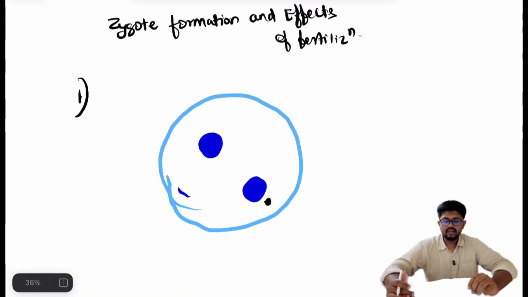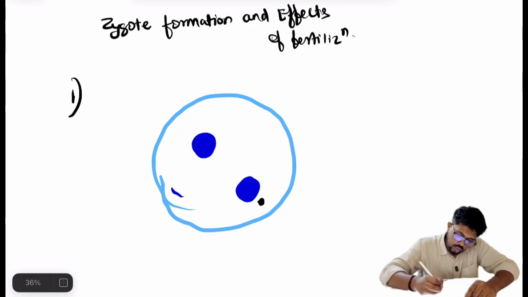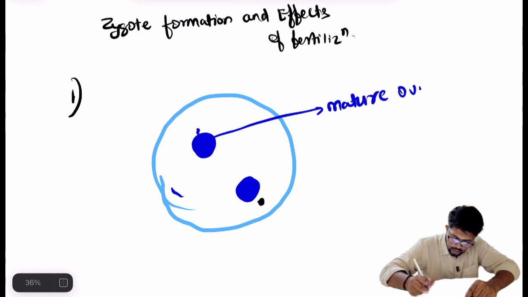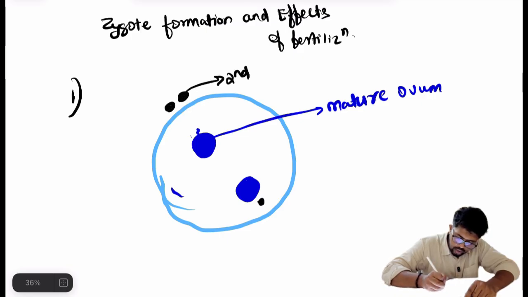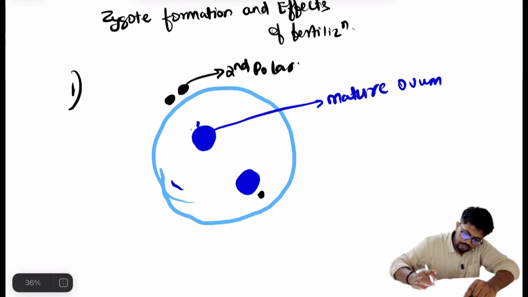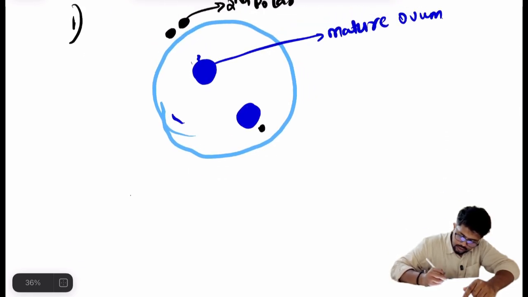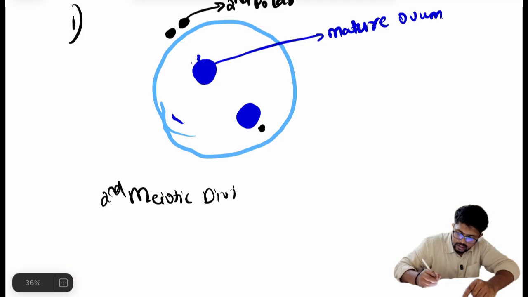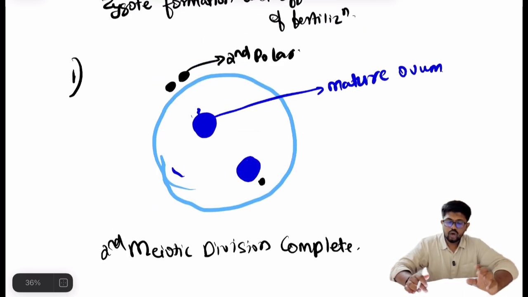As soon as the male nucleus enters into the ooplasm, the female nucleus will form the mature ovum, and one polar body, the second polar body, will be released. In this way the second meiotic division, which was arrested in metaphase, will be completed, and the mature ovum is formed.